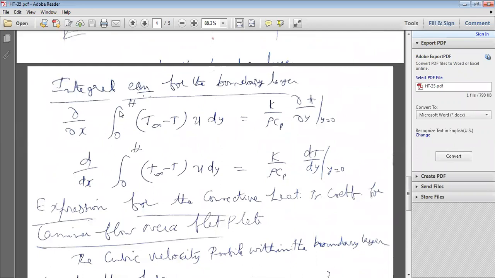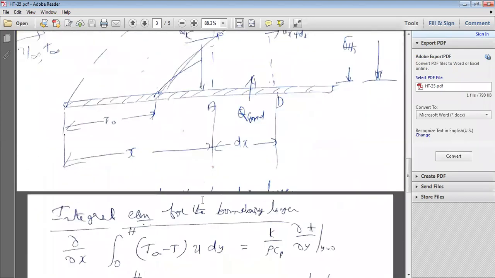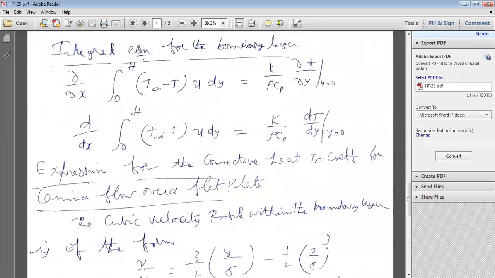So d by dx of integral 0 to h, we are considering a height of h, of (T free stream minus T) into u dy is equal to k by rho Cp into dT by dy at y equal to 0. So this has been derived along the same lines as the integral momentum equation.